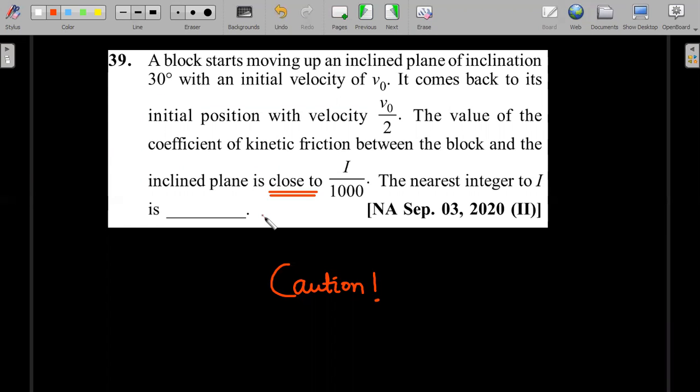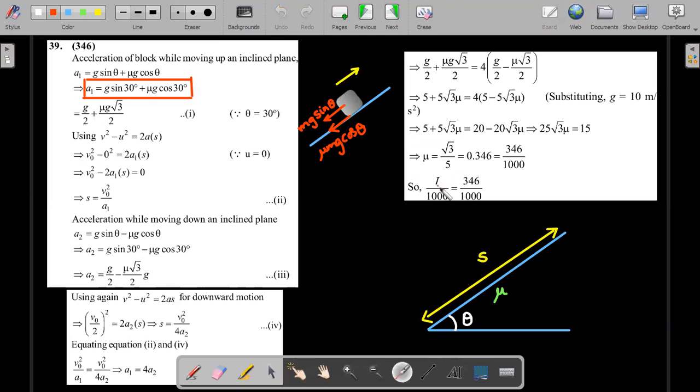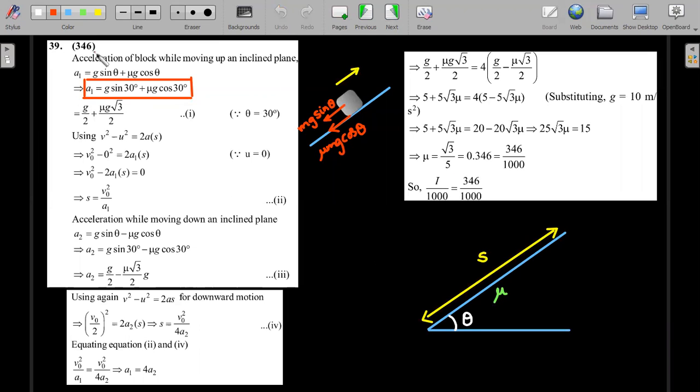Right, it's my duty to present to you the solution. So here's the solution. It's a pretty lengthy looking one at least, but it's pretty straightforward actually. When the block goes up, mg sine theta and mu mg cos theta kinetic friction both act downward. So while going up, the deceleration would be g sine theta plus mu g cos theta. Straightforward. Then you can use v square minus u square is equal to 2as in the upward direction to get the displacement that it moves.